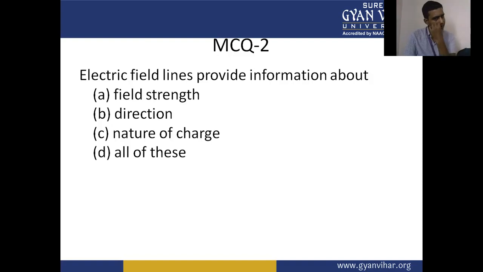Electric field lines provide the information about: choice A, field strength; choice B, direction; choice C, nature of charge; choice D, all. So through the electric field lines study, it gives the field strength, and it also gives the direction of the charges. It also gives the nature of charges.